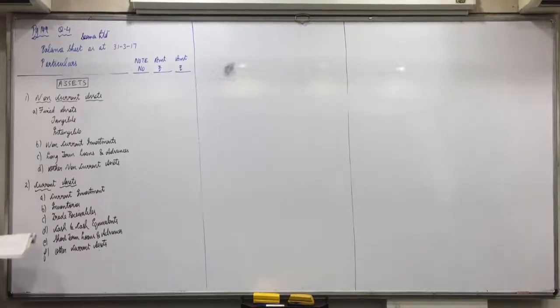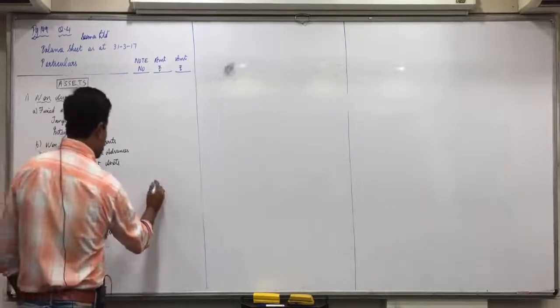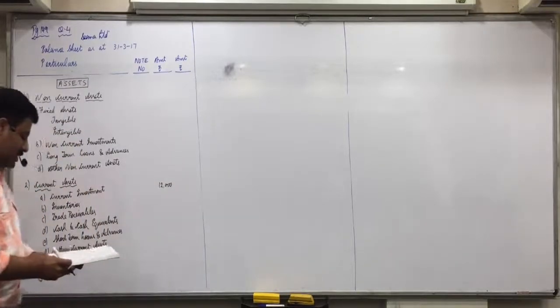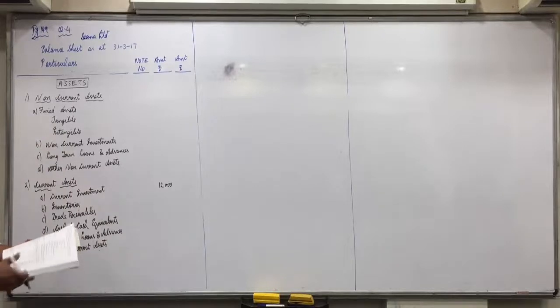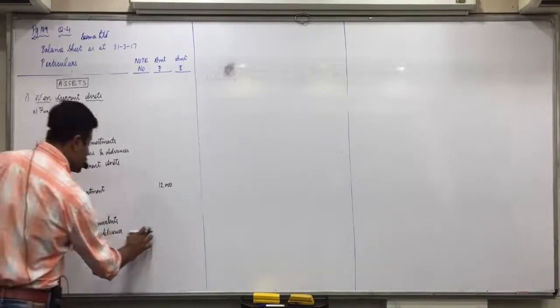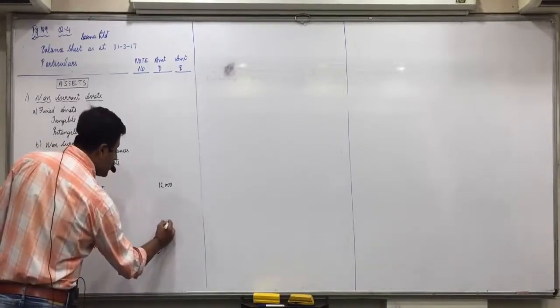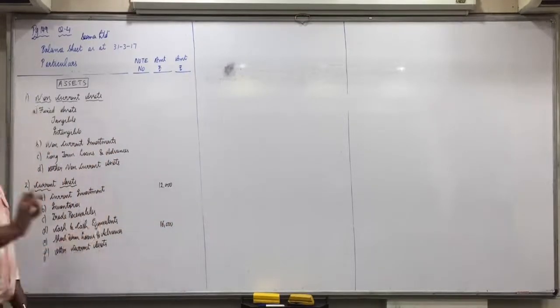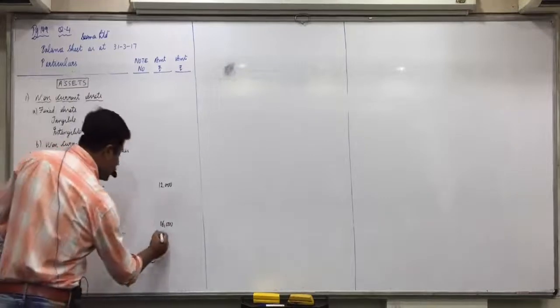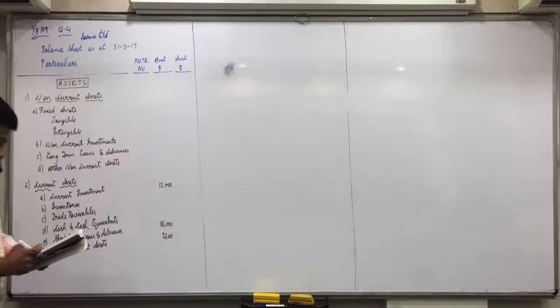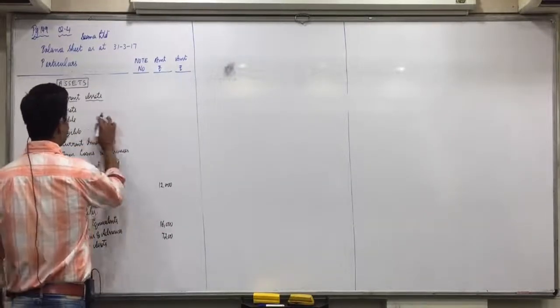So now we have to do fill in the blanks. We are in the current investments. So against current investments, write 12,000. All headings are only there directly. Short-term loans and advances, 16,000. You just have to write the amounts against the respective item. Other current assets, 7,200. Fixed assets, tangible, 5,60,000.